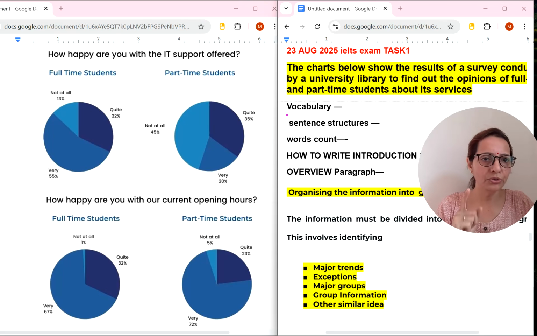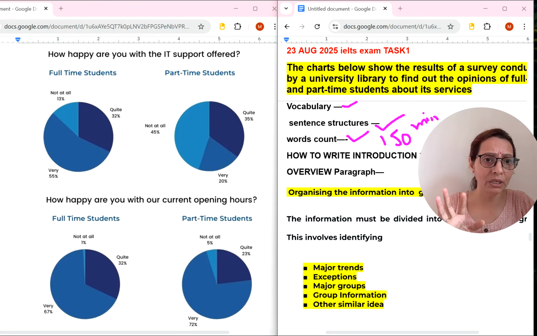Okay, before going to the introduction, we have discussed vocabulary also. Sentence structures you will get to know in the essay, in writing task 1 in full, when I will be reading it. Word count, as I told you, 150 is the minimum you have to write.